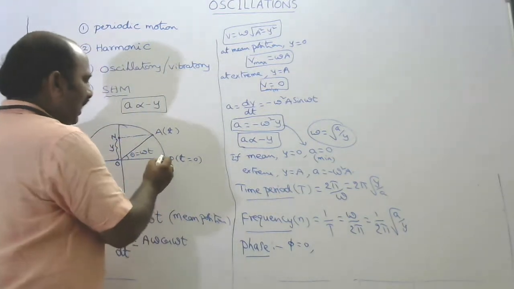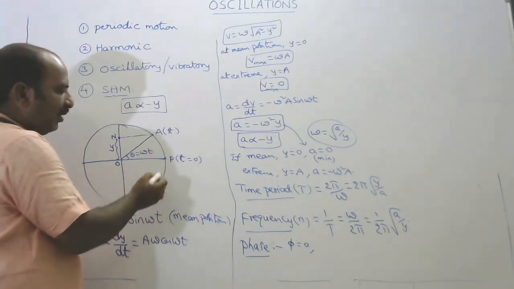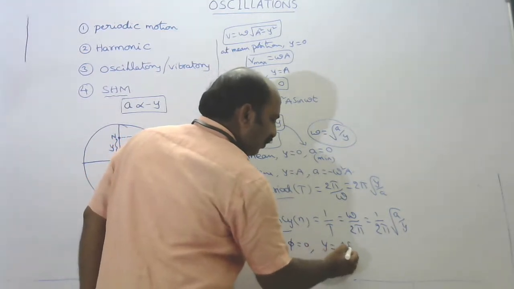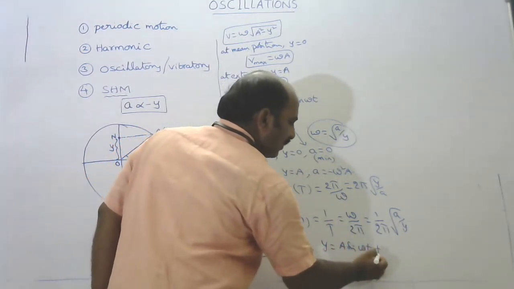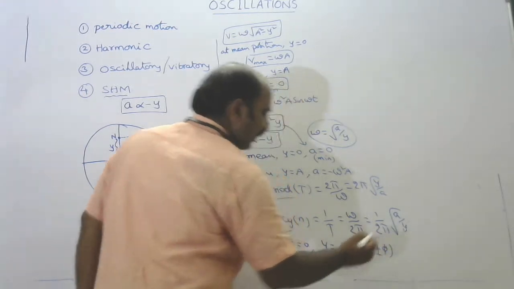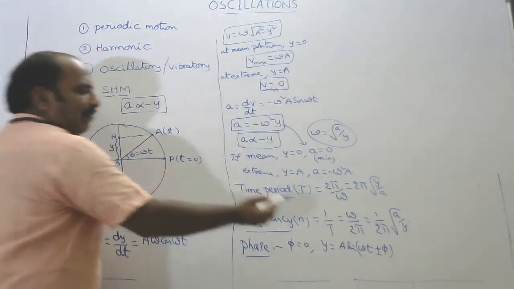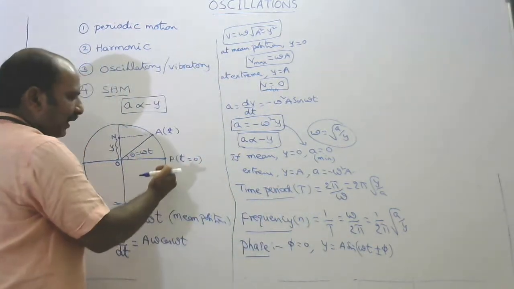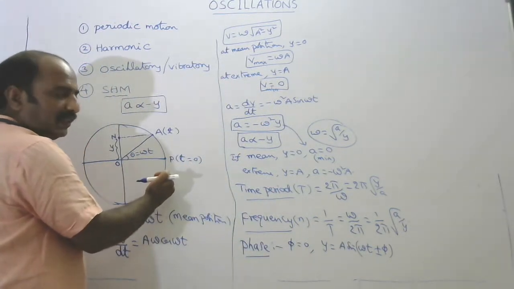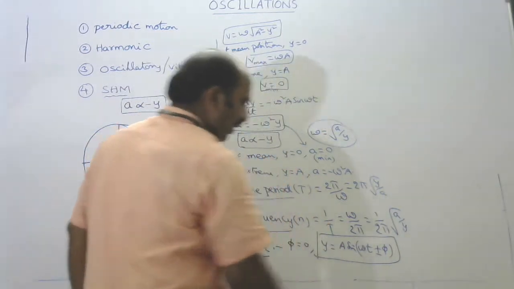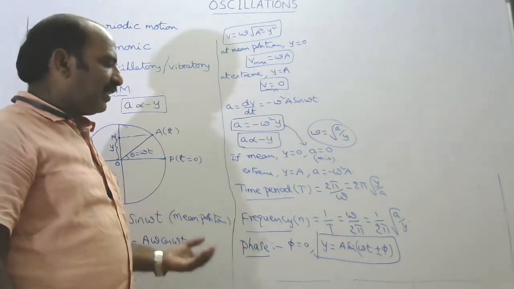Suppose the particle starts from above or below the mean position, then we write y is equal to A sin of omega t plus or minus phi. If the particle starts above the mean position, we take minus. Suppose the particle starts from below the mean position, we take plus. This is the general displacement equation of a particle executing SHM.